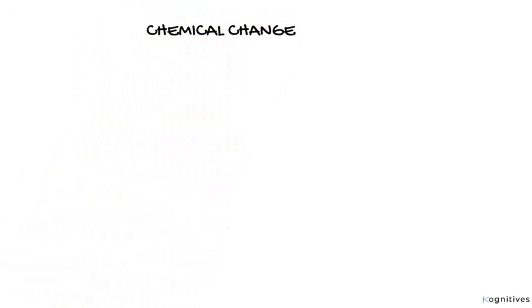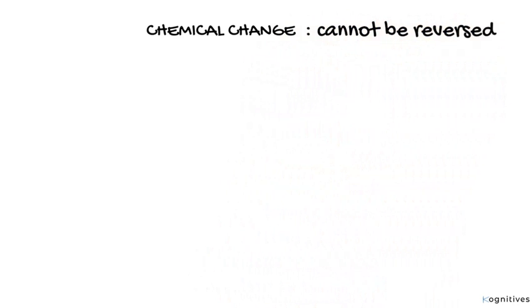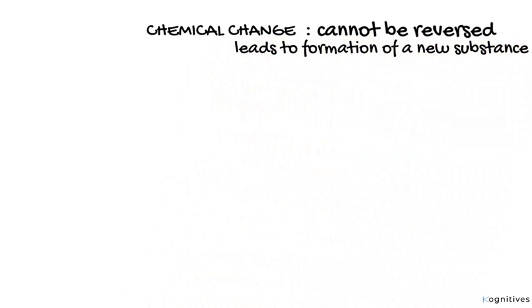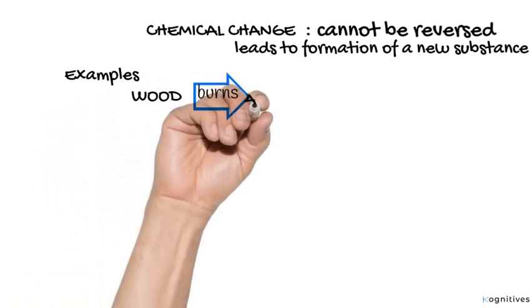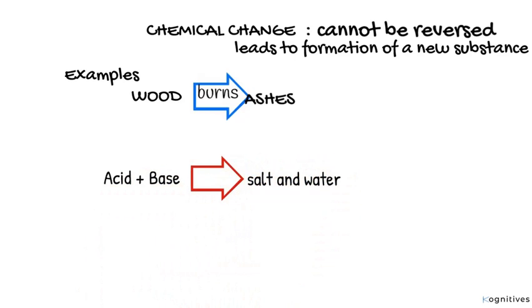A chemical change is just the opposite of a physical change. So, can you define it yourself? I'm sure you're a smart student. Well, a chemical change is one that cannot be reversed because it leads to the formation of a new substance. Examples of chemical changes include the burning of wood to ashes. Of course, ashes cannot be reversed to wood, can it? Another example of a chemical change is the reaction of an acid and base to form salt and water. This is a neutralization reaction.